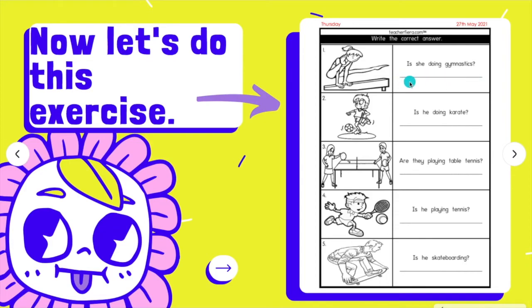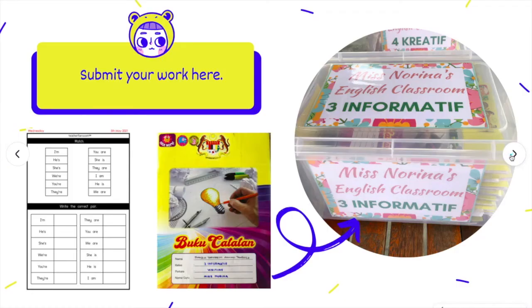So the answer is yes, comma, she is, full stop. Number 2, is he doing karate? Can you see the boy here? He is kicking the ball, right? So the answer is no, comma, he isn't, full stop. And the rest you need to do it yourself.